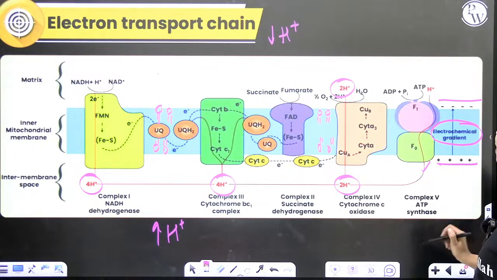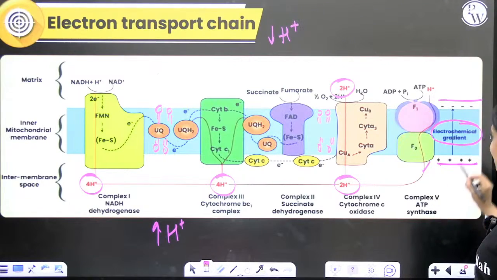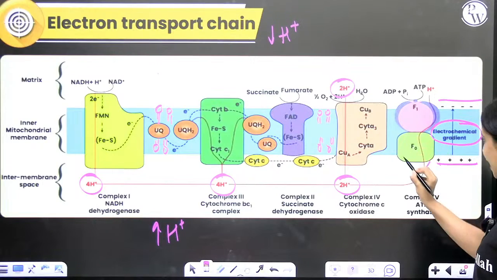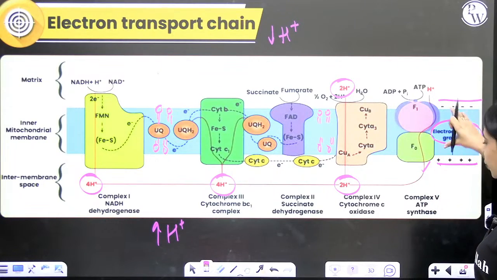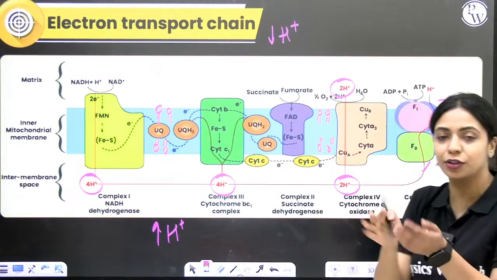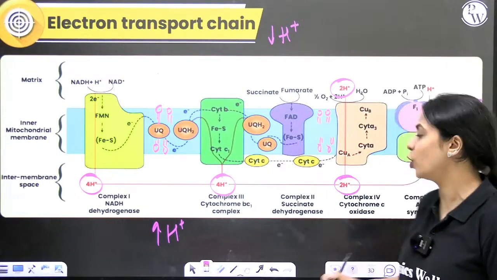Right now, in the ATP synthase, I told you there are two components, F0 particle and F1 particle. This F0 component is present within the membrane. It's a transmembrane protein channel. It forms a channel, like a tube-like thing through which the protons can move.